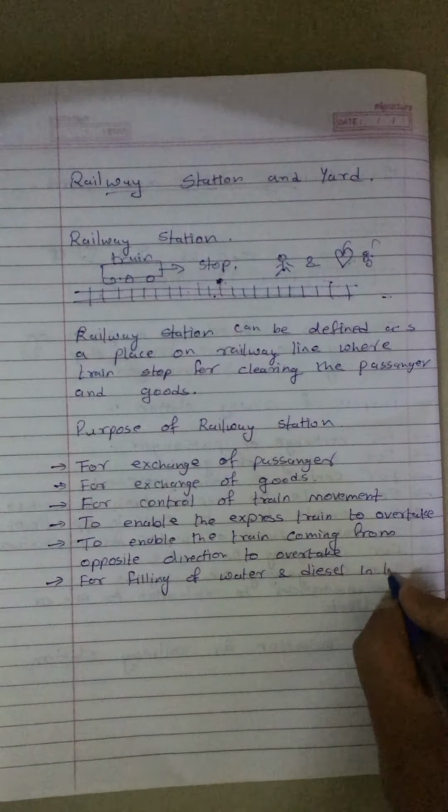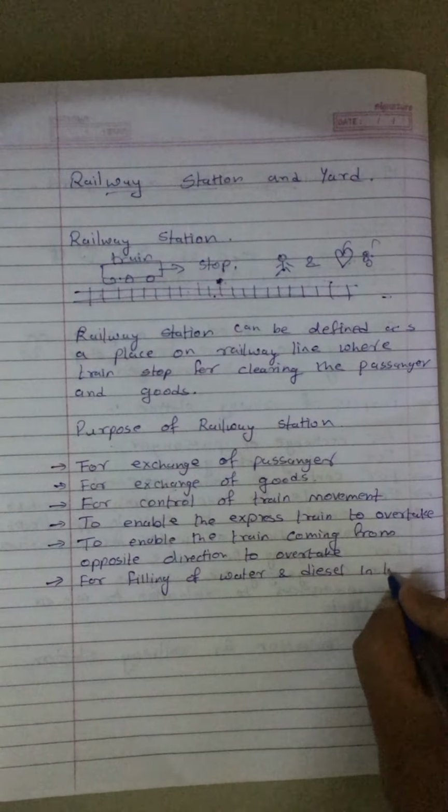engine. You have seen at station engines are being changed, when coal engine or electric engine is changed to coal engine at a station. Clear? That is also one purpose of station.